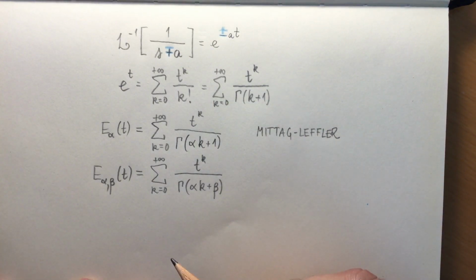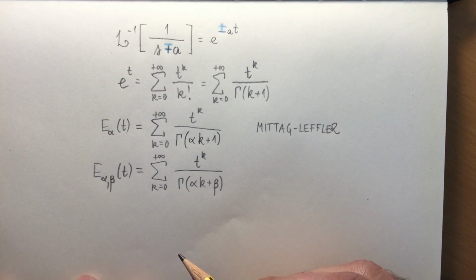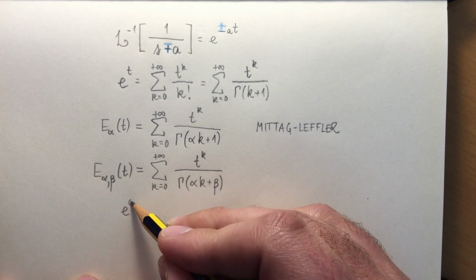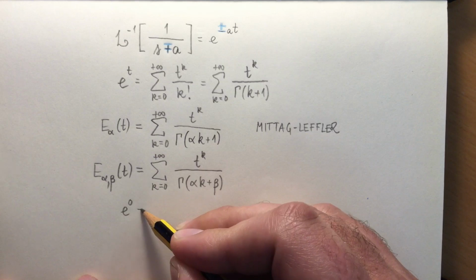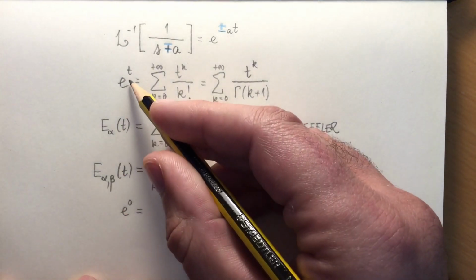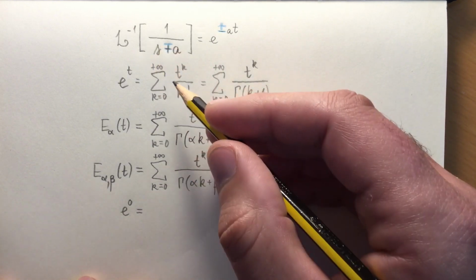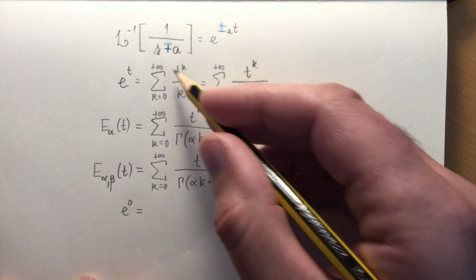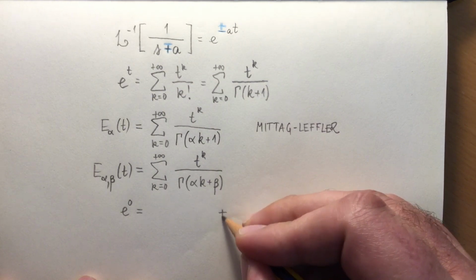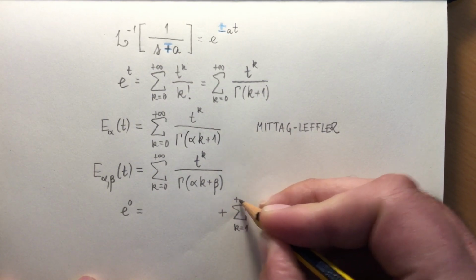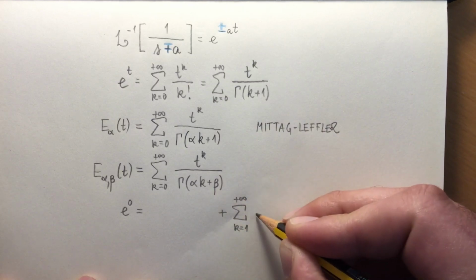Let me right away call your attention to a result which will be important in what follows. We know that e power 0 is equal to 1. If I try to find this from this series, I can do so by separating this series into 2. I will keep in the summation all terms from 1 on.